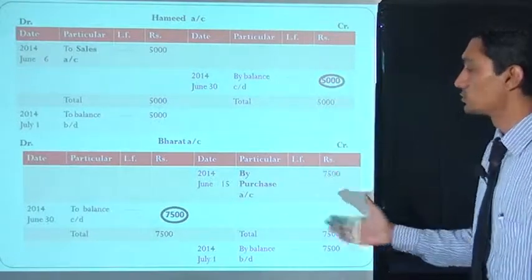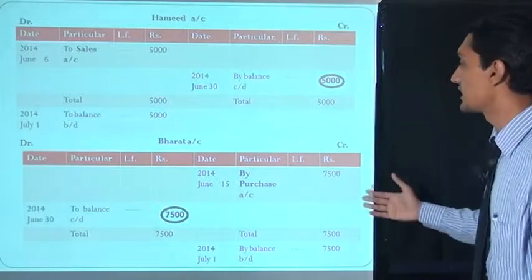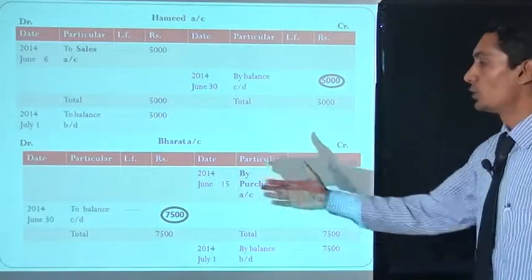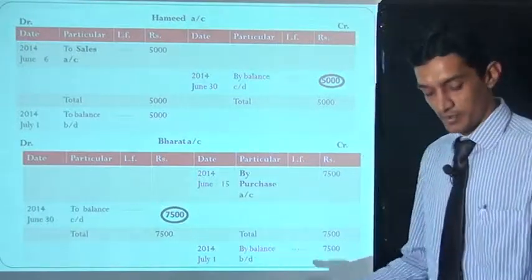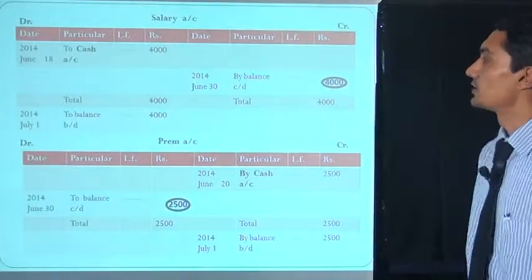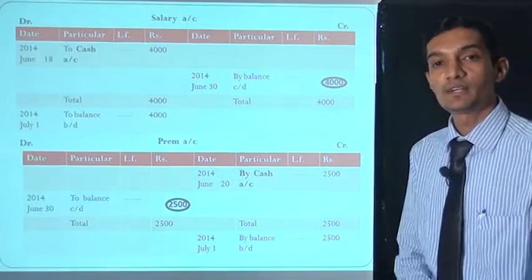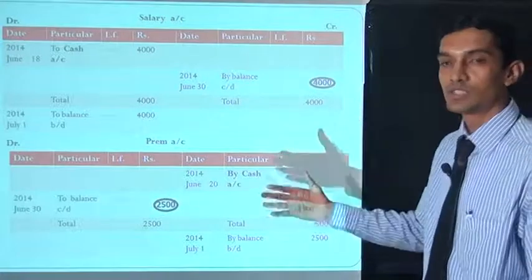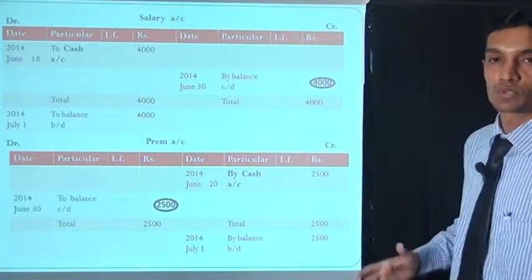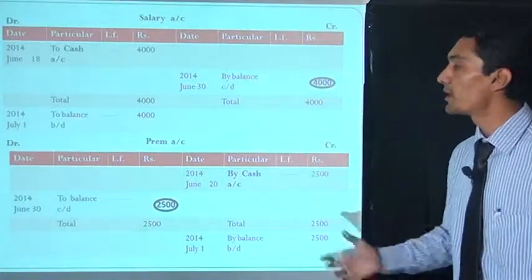Now Bharat account, the same thing. Bharat account has credit side 7,500 and no entry on the debit side. So balance carry down 7,500 rupees. Now salary account. In salary account there are only debit entries, 4,000 rupees. So the total is 4,000, 4,000. So the balance carry down is 4,000 rupees. Now Prem account.